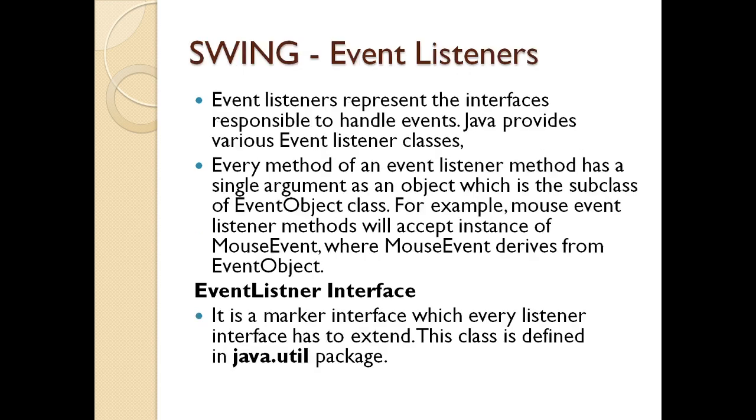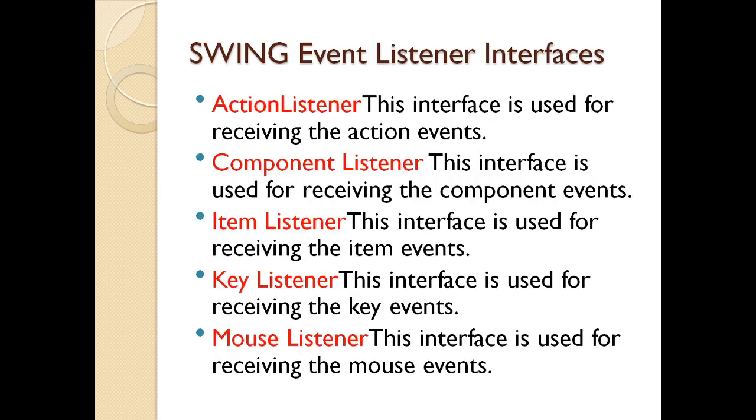Now, Swing event listeners. Event listeners represent the interfaces which are responsible for handling events. Java provides various event listeners. Every event listener method has a single argument as an object, which is a subclass of EventObject. For example, a mouse event listener method will accept instances of MouseEvent, whereas MouseEvent derives from EventObject. Every listener interface has to be extended from the java.util package. Now, these are some Swing event listeners.